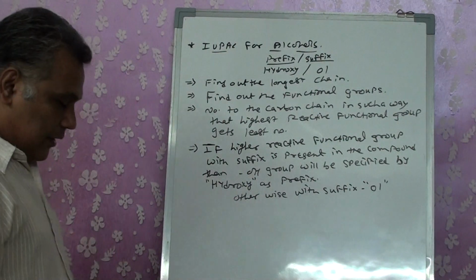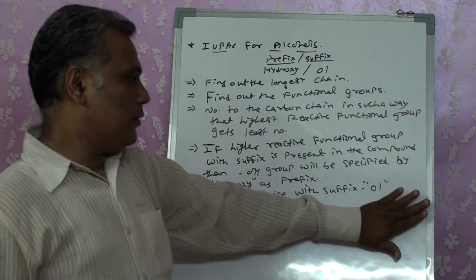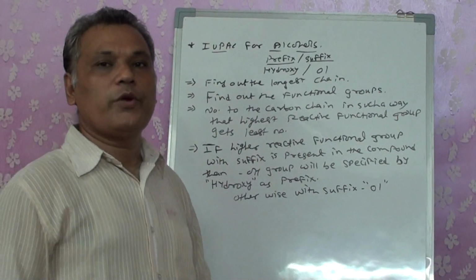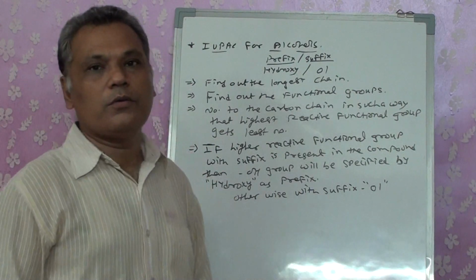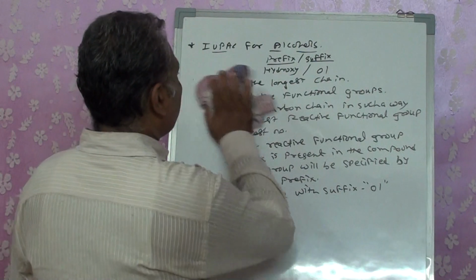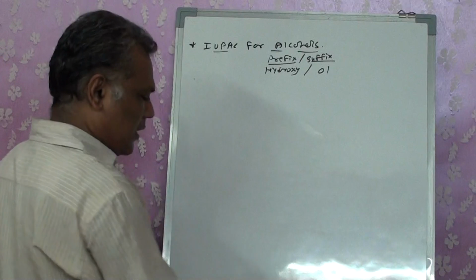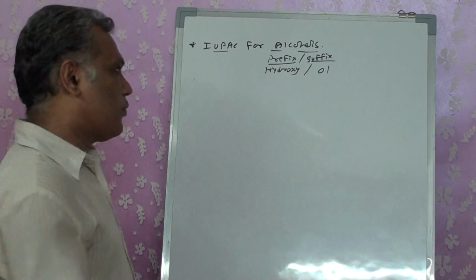Right, let's see examples for both of them. Specifically for this chapter, we are going to have hydroxy as OH. So we'll see the -ol group and how to write the name for it. These rules are going to remain the same, they are not going to change. Only the suffix and prefix of the compounds are going to change.